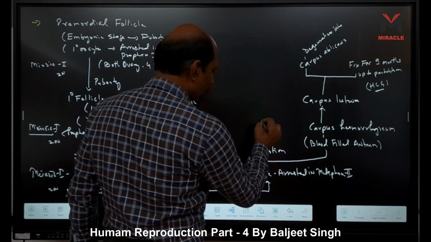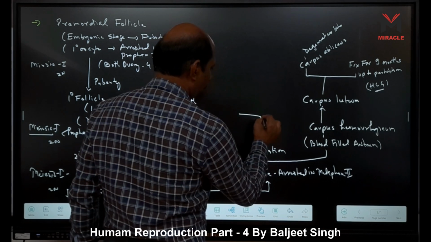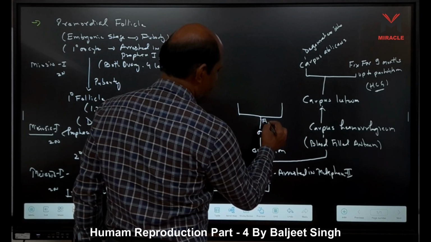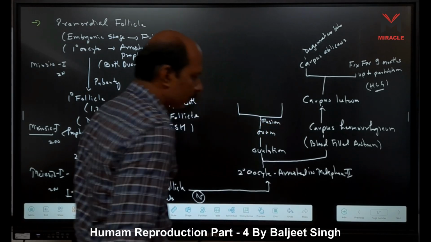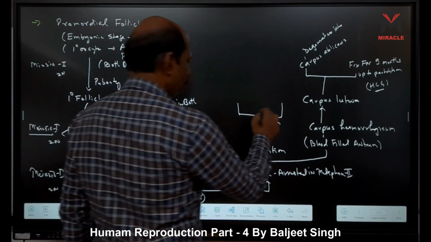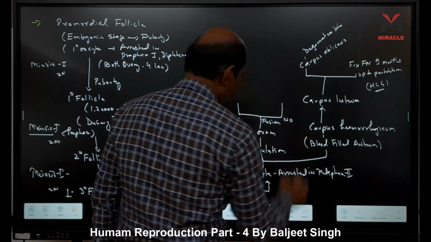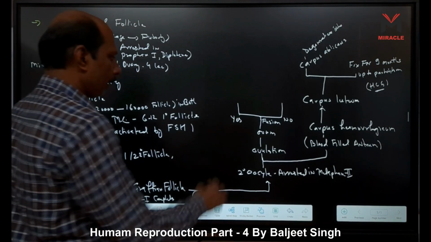Now if fertilization occurs, if fusion yes and fusion no, if fusion occurs, then what happens?